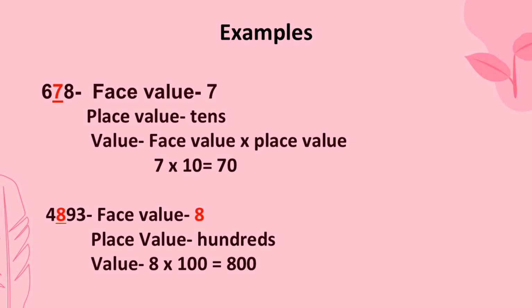We can do that to find the value. Instead of using the formula face value times place value, we can just block the digit of focus and look at how many digits are behind the digit that we're focusing on and add the zeros. So if we have 2 digits behind the 8, we add 2 zeros. It all depends on how many digits are behind the digit of focus. And that's how we add the zeros. So this is very simple. I'm going to go through an example with you, and then we're going to focus on the activity, and that will be it. Very simple.